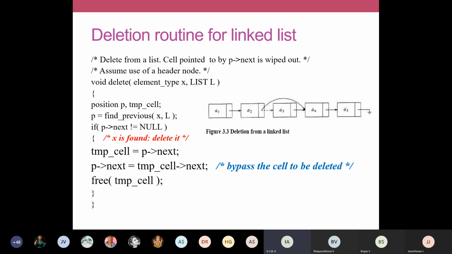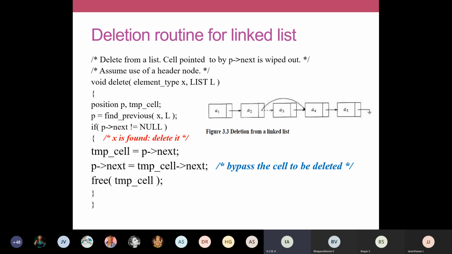X is the node we are going to delete. Imagine A3 is the node we are going to delete. A3 is X. We need to know the address of the previous node also. Simply with address of A3, we cannot delete. We need to know the address of the previous node also. So for that, we are going to use one more function called find previous. Imagine there is a find previous function available.